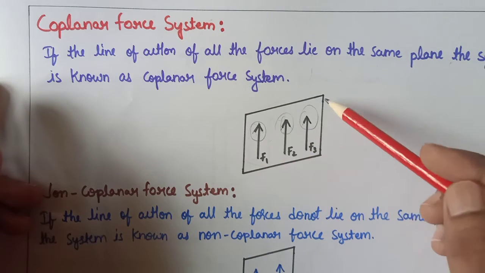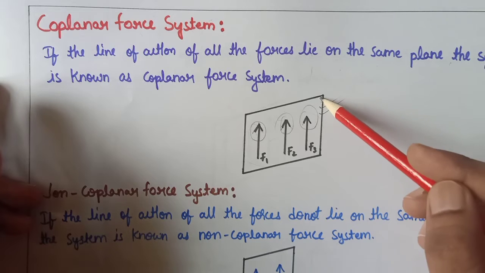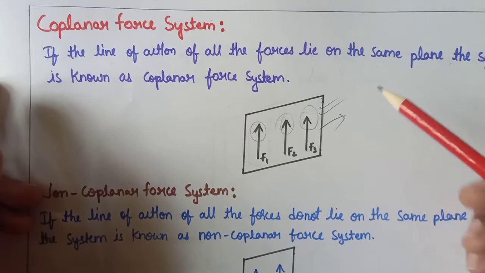All these forces are lying on the same plane. Like this is one plane.